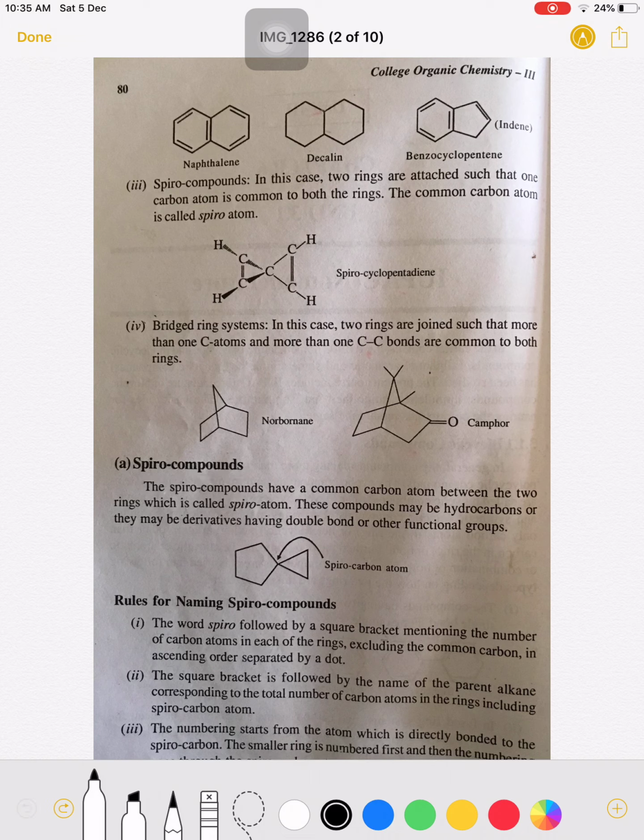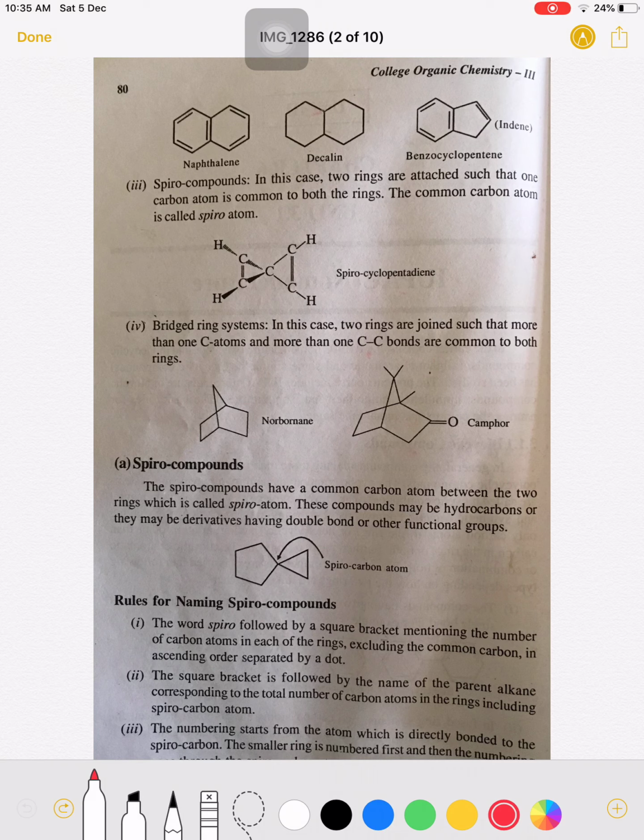See here. So this carbon, I will take a different color for this. This is a common carbon, and this carbon is common to this ring and this ring. So this common carbon is known as a spiro atom. These compounds may be hydrocarbons, or they may be derivatives having a double bond, or other functional groups may be there in the structure.